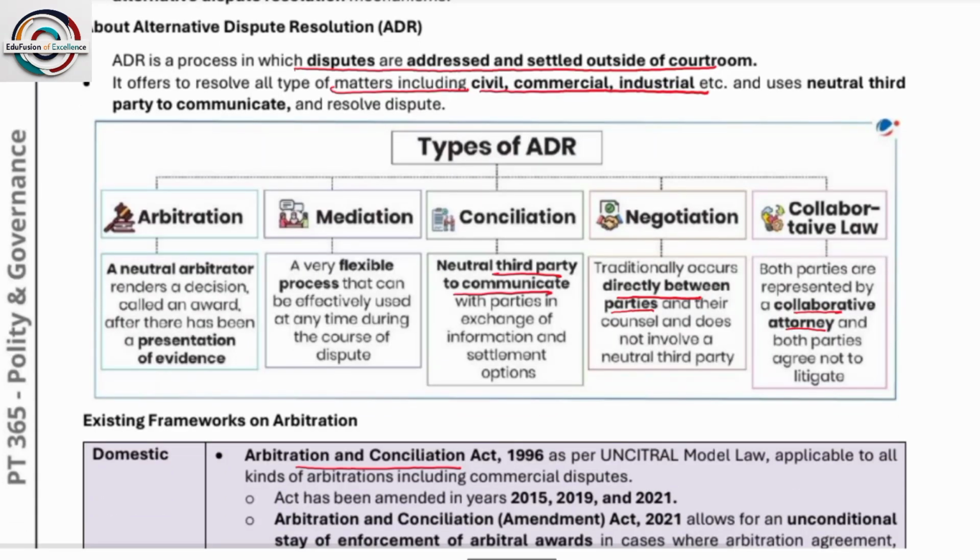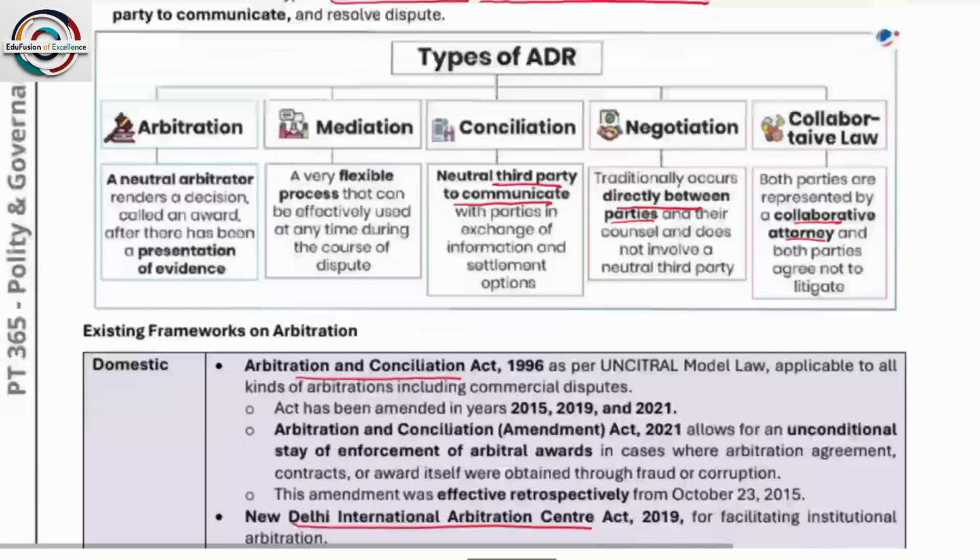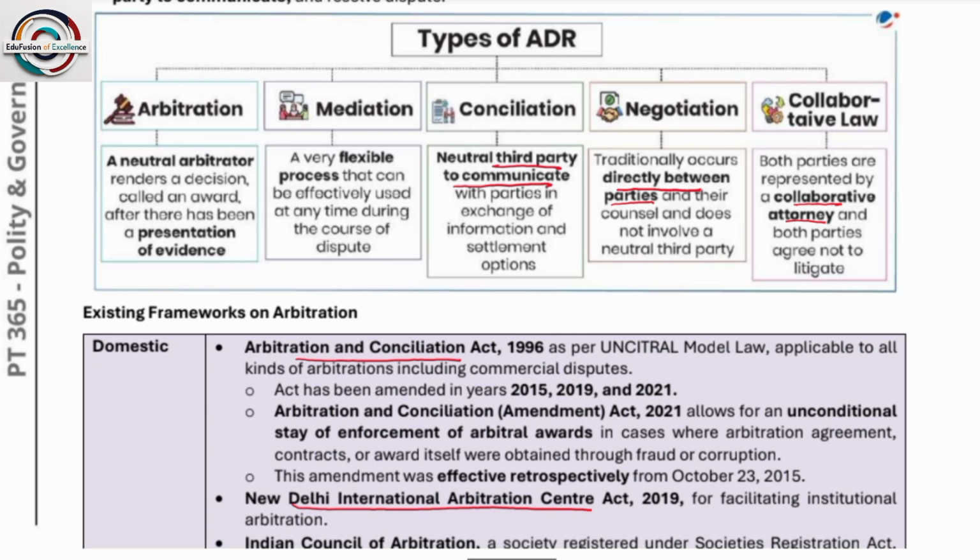So alternative dispute resolution is a process in which disputes are addressed and settled outside the courtroom. Okay, here the aggrieved parties or the parties involved need not move to the court for resolution. So types of ADR, there are 5 types of ADR: arbitration, mediation, conciliation, negotiation and collaborative law.